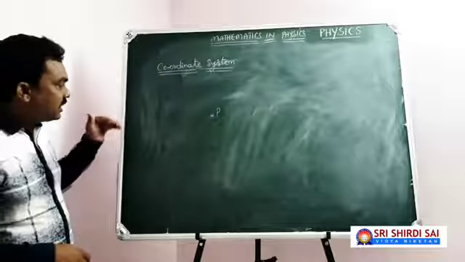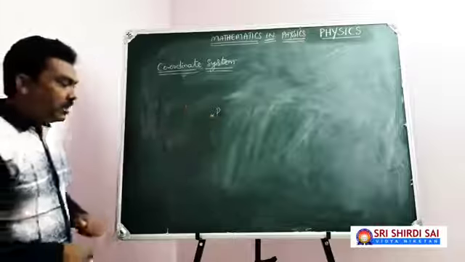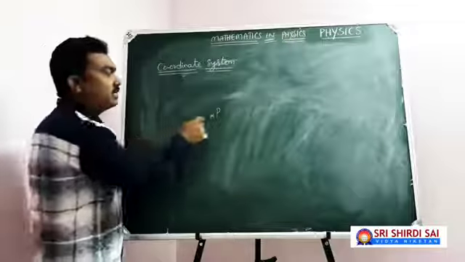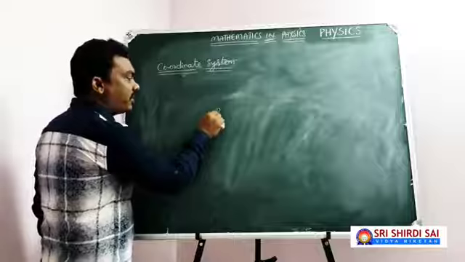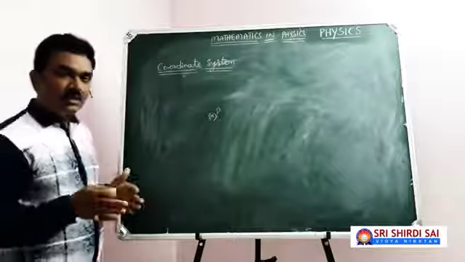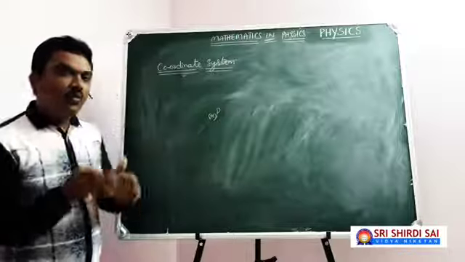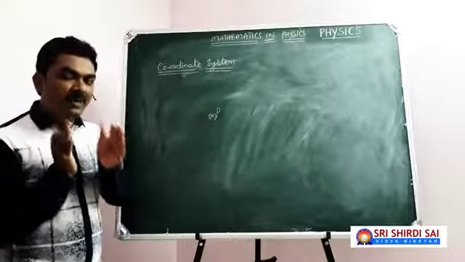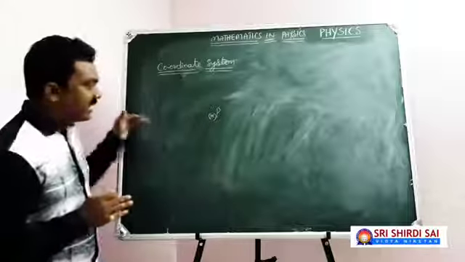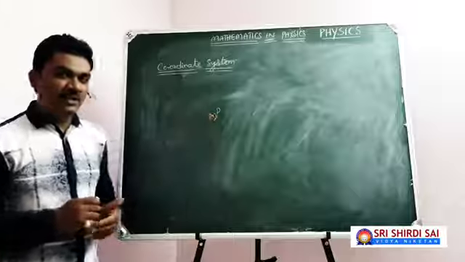Then, if you mention clearly the horizontal distance from the vertical edge and the vertical distance from the horizontal edge, you can locate your unique point P in the plane. That means to locate a particular point in the plane, we need two perpendicular distances, from the vertical edge and from the horizontal edge.